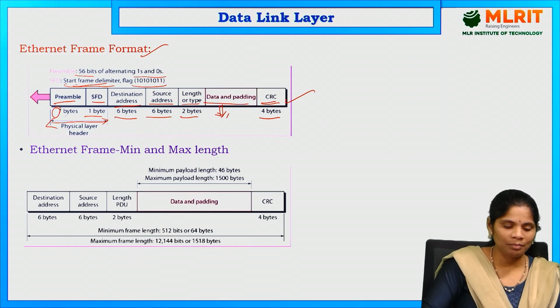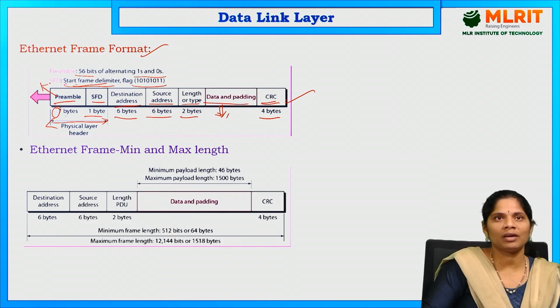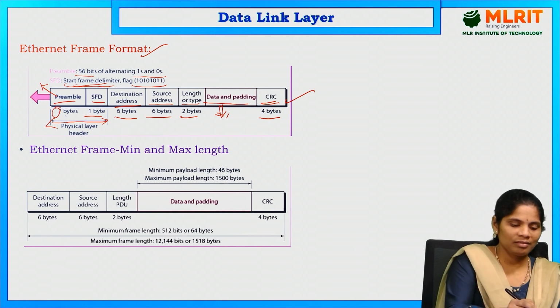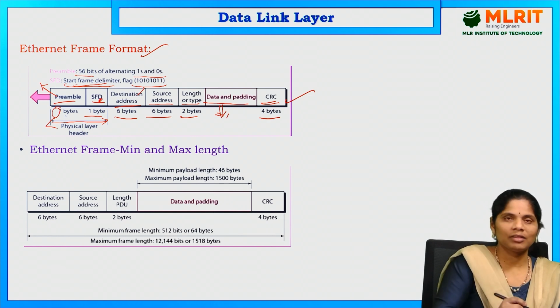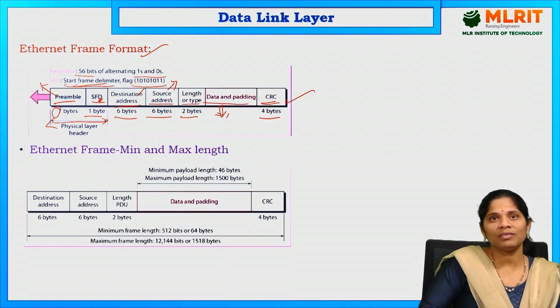At the same time, the preamble marks the starting of the Ethernet frame. The SFD is the start frame delimiter. The destination address is where we have to send the data. The source address is the address of the sender.